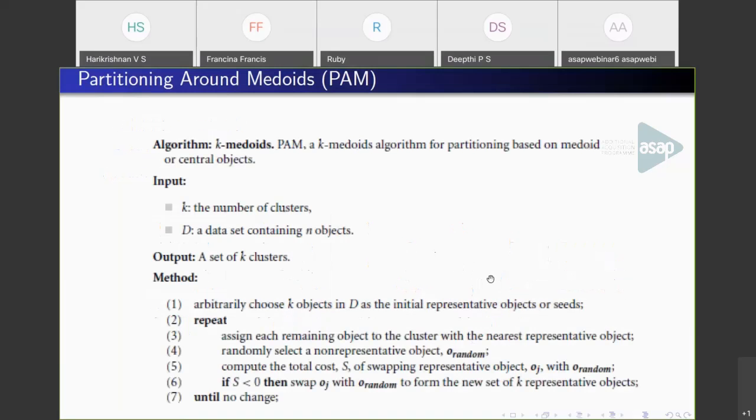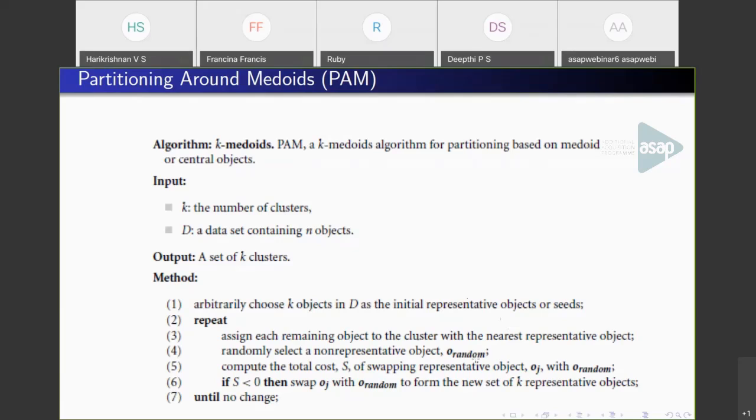Based on these cases, we have the algorithm called PAM, that is partitioning around medoids. This is the K-medoids algorithm. We pick K initial representatives as initial centroids, the same step as in K-means, and assign the objects that are close to these objects to get an initial partition.